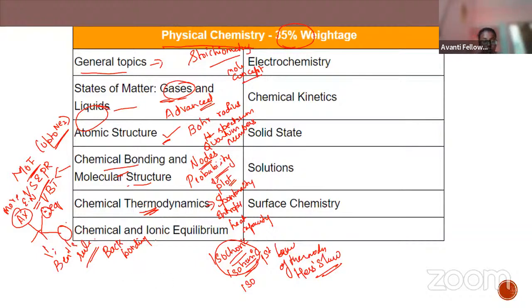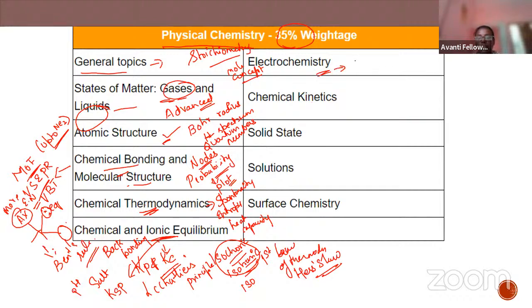And what about chemical and ionic equilibrium? Be clear with the Kp and Kc relationship. I hope you are all done with it. Then Le Chatelier's principle, which is very important. And in ionic equilibrium, salt hydrolysis, calculation of solubility product, and pH problems are all important.